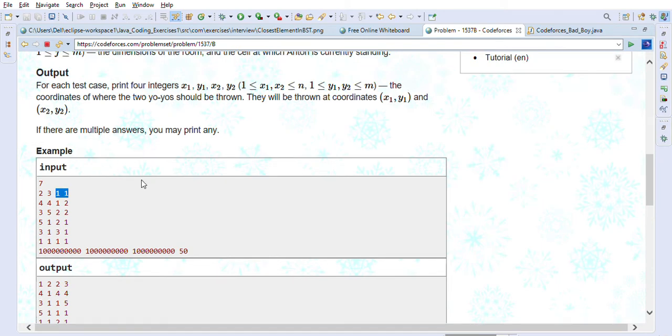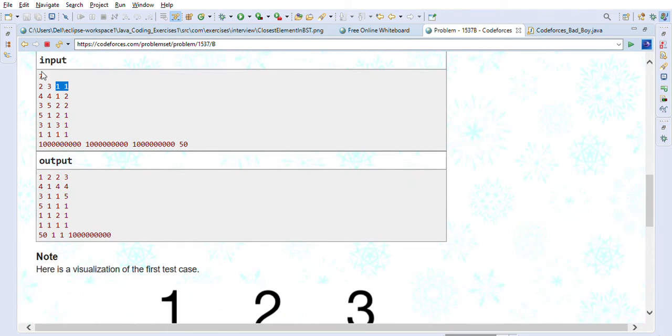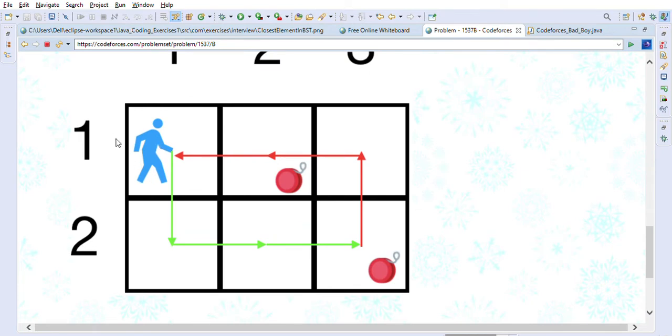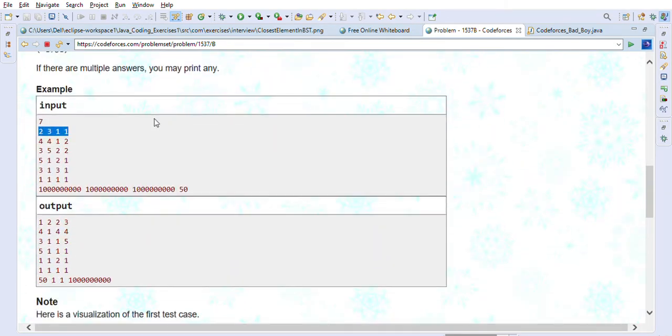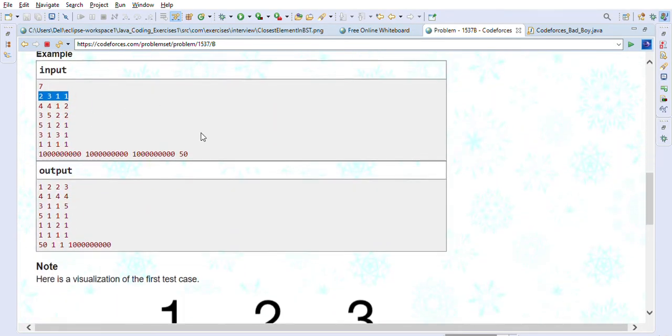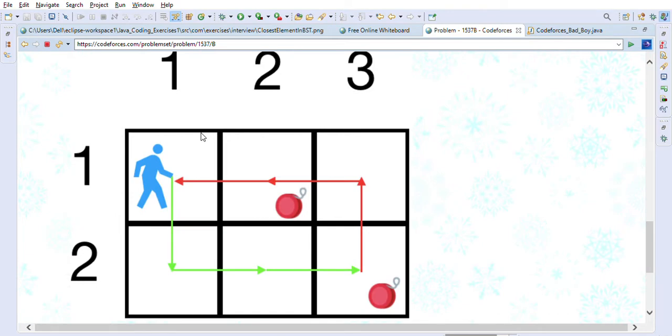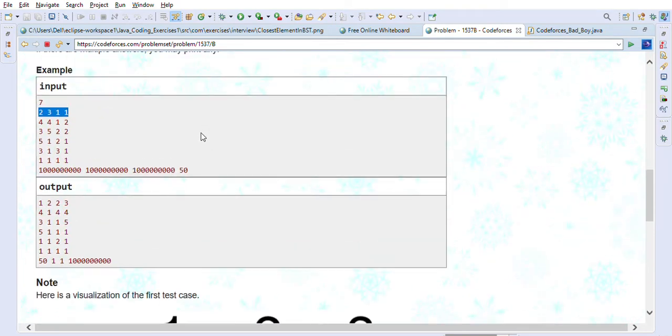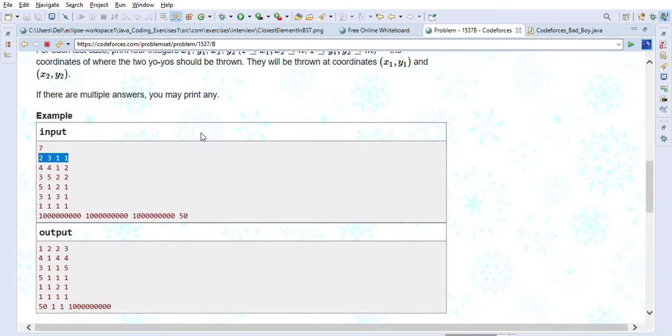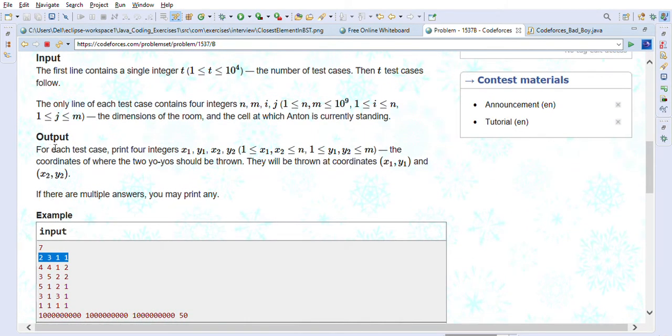So they have given us one graphical example of this first test case. If you look at 2 3 1 1, this is how it will look. These are two rows and three columns. He is initially standing at (1, 1). And we have to find out two yo-yo positions where we can put the yo-yos. As you can see, they have said in the output that we have to print x1 y1 x2 y2 where we can put the yo-yos.